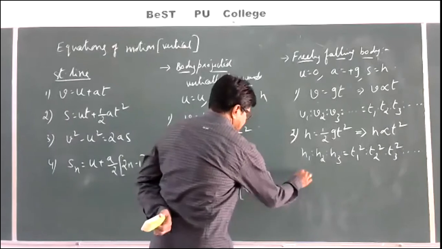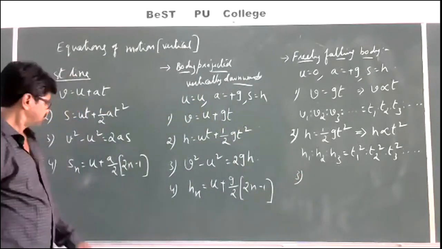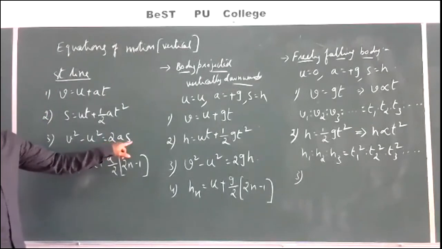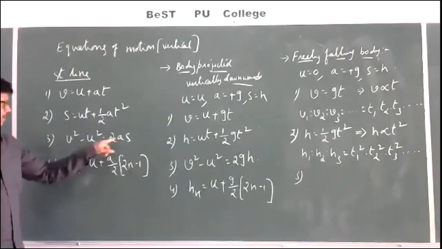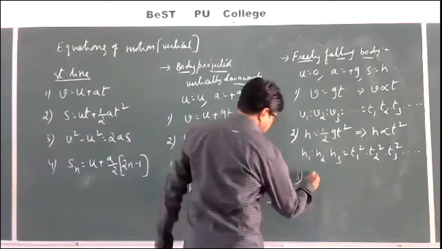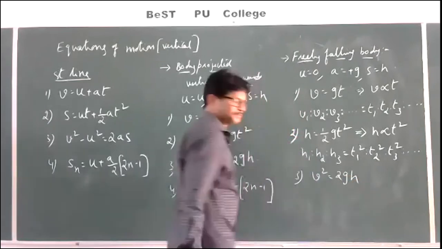Third equation. V square minus U square is equal to 2AS, where U is equal to 0, A is equal to G. So V square is equal to 2GH.